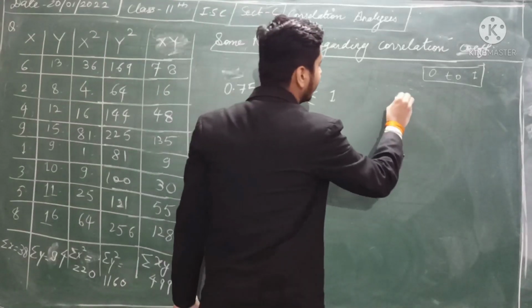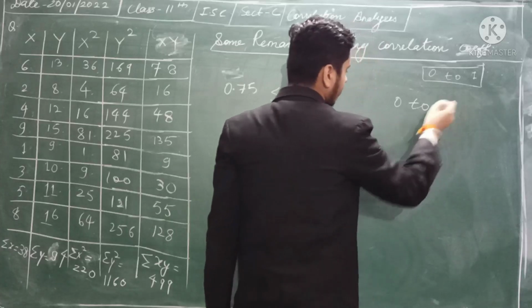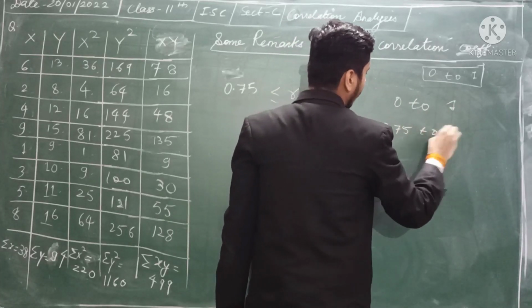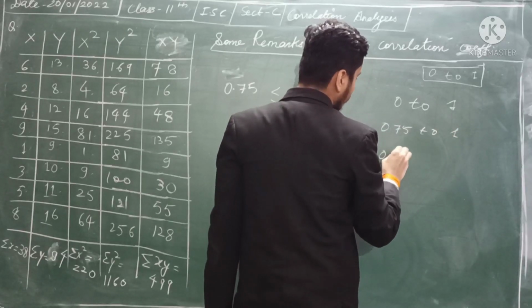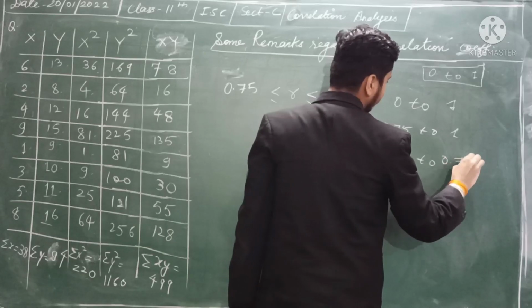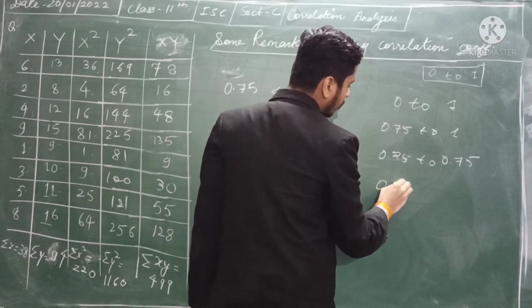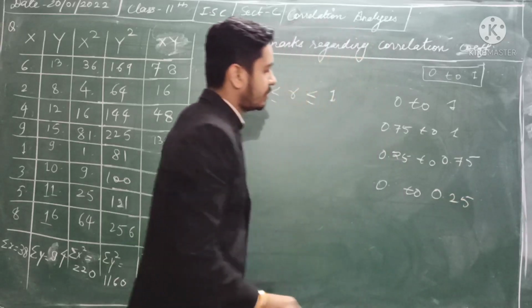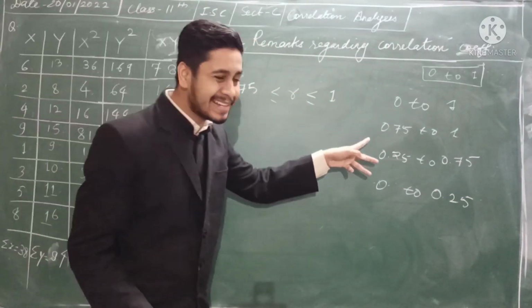So how are we dividing this 0 to 1? First of all, we are taking 0.75 to 1. Then we are taking 0.25 to 0.75. And then we are taking 0 to 0.25. These three scales we are taking.